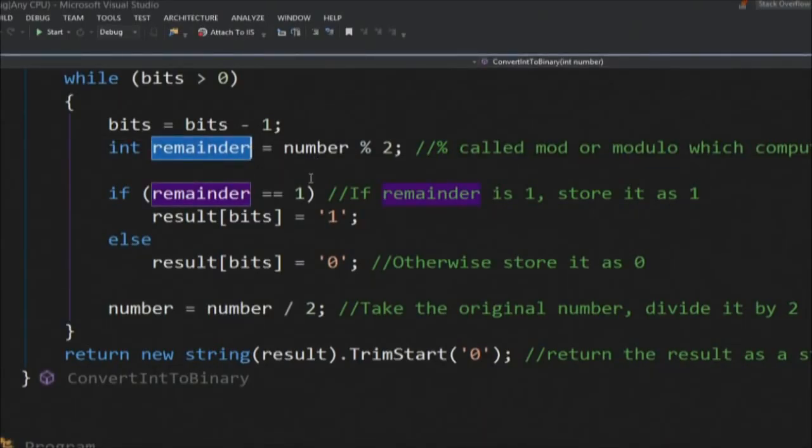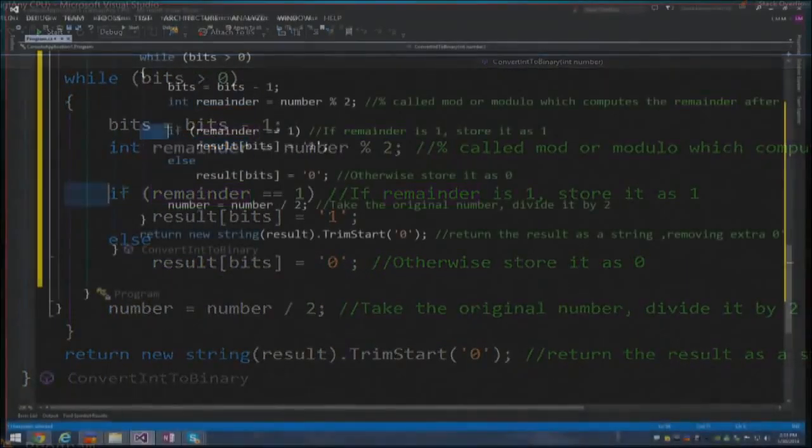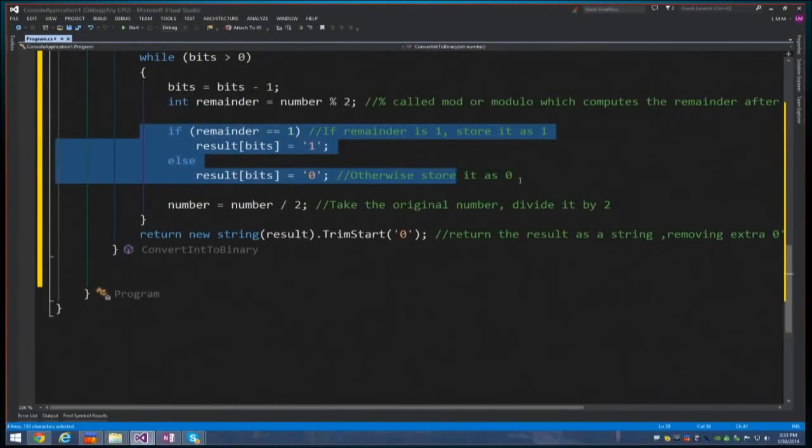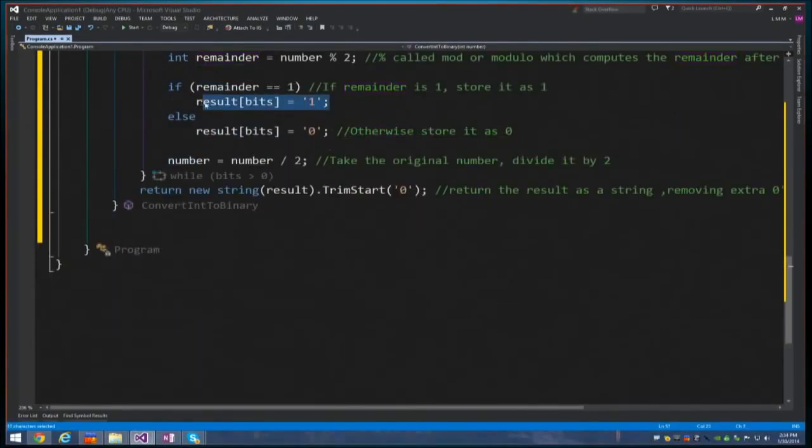Yeah. So in our example, if you were to run that on the number 41, it would give you a remainder of 1. Right. And then what I'm going to do is use this to do a check, a special check we don't have to worry about. Just saying, if it's a 1, then I'm going to store 1 for later so that I can output it to the user.